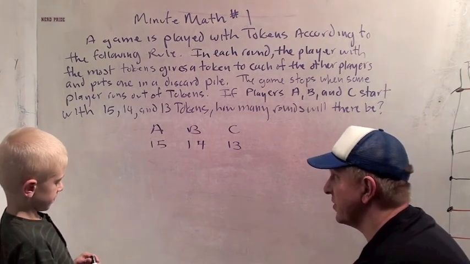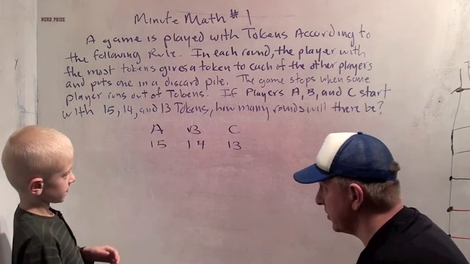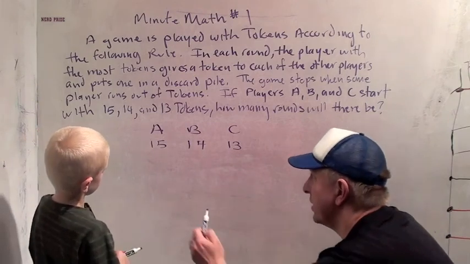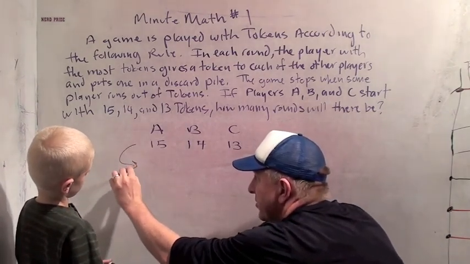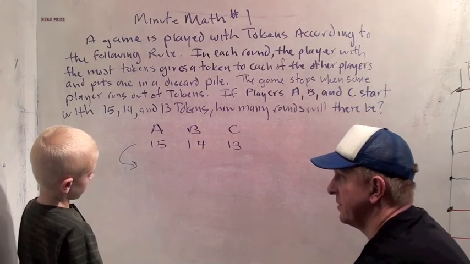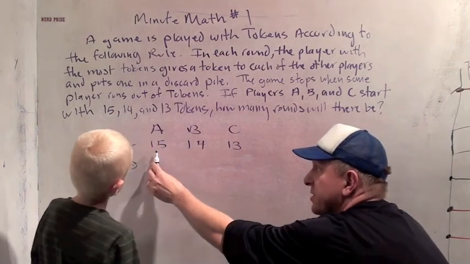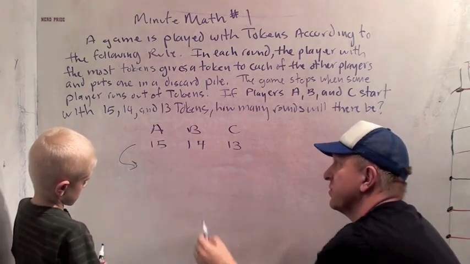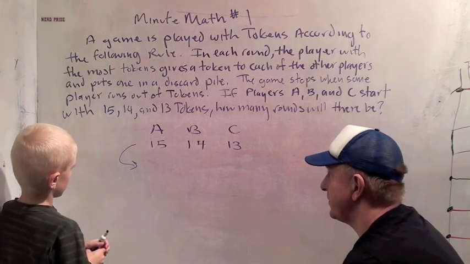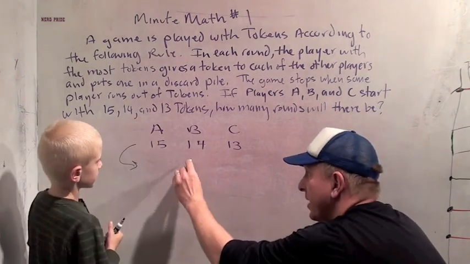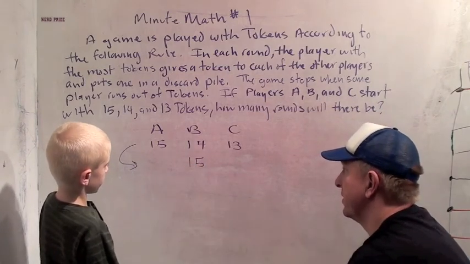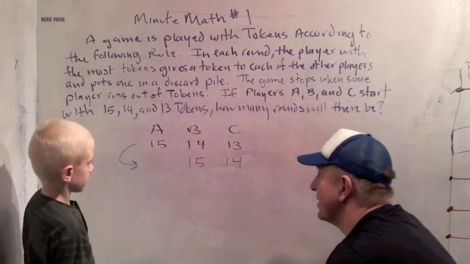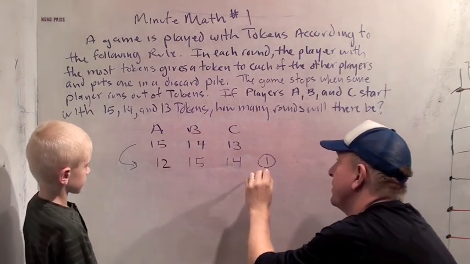Okay, so what happens after round 1? Remember, the player with the most tokens, that's A, gives one token to each one of the players and then throws one away. So after round 1, how many tokens is B going to have? Remember, player A is going to take one token and give one token to each one of the players and then throw one away. So how many tokens will B have? B will have 15. Good job. How many will C have? 14. And how many will A have? 12. Awesome. Okay, and that's after round 1.